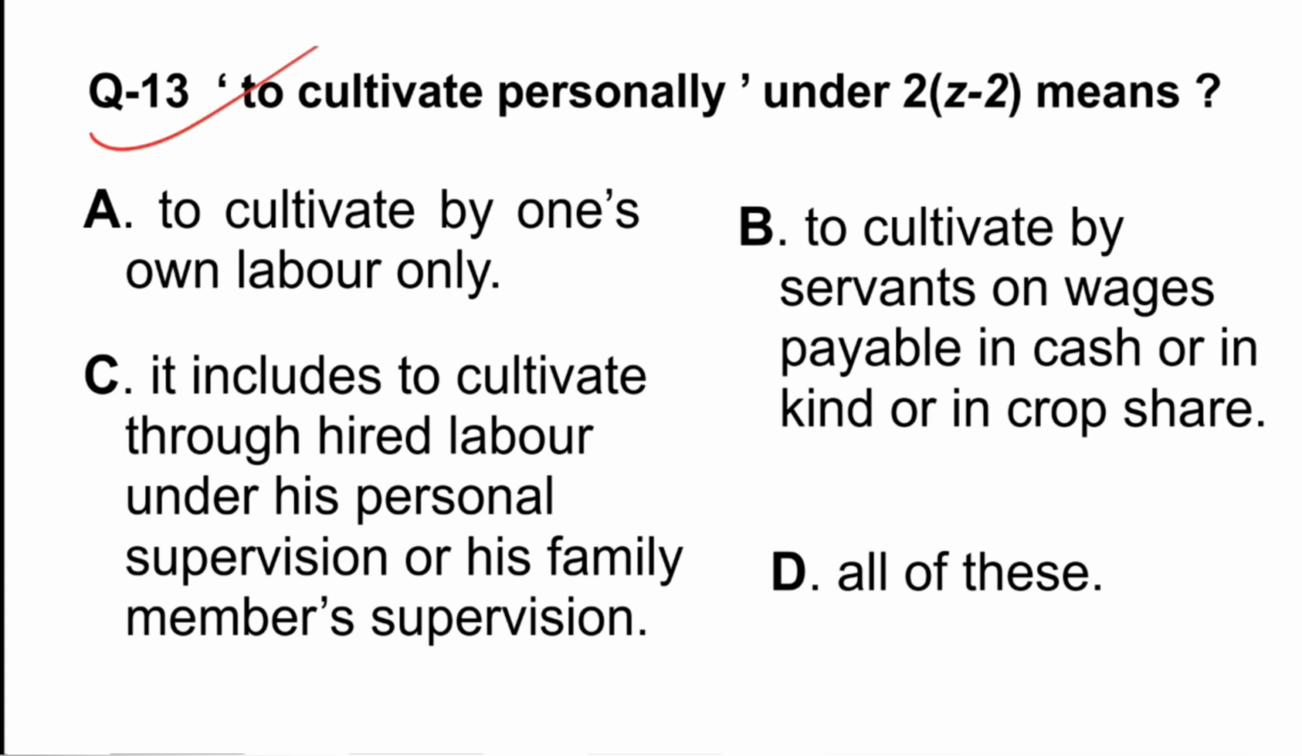Next question is to cultivate personally under Z2 means. So, options are to cultivate by one's own labor only, to cultivate by servants on wages payable in cash or in kind or in crop share.